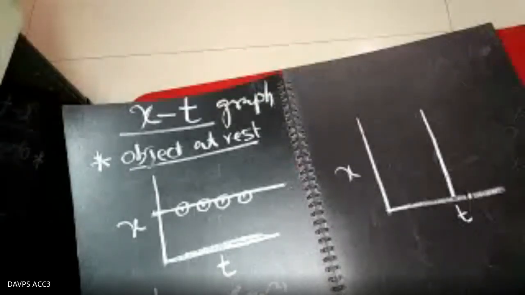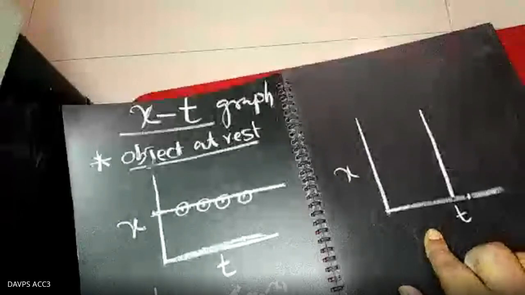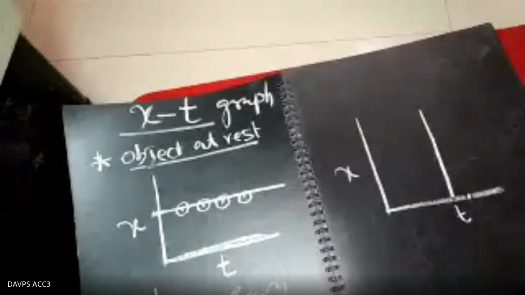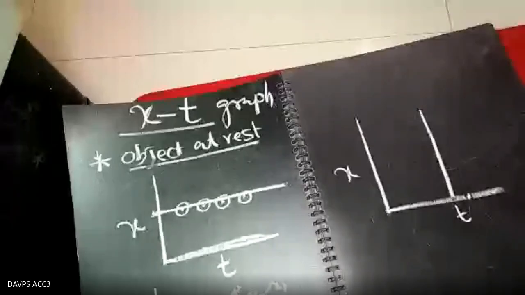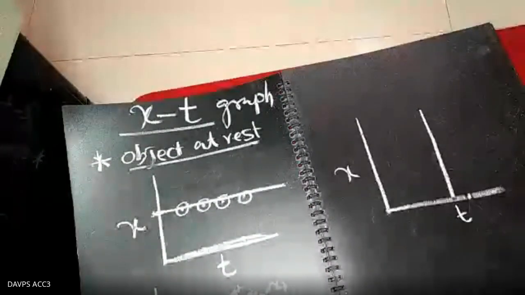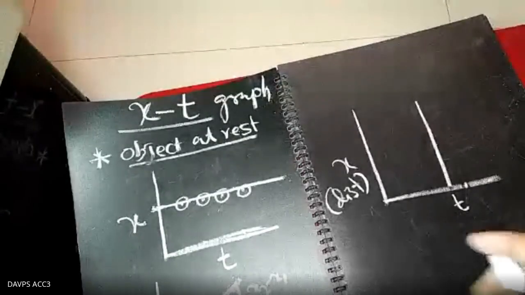Suppose it is x and t, and the graph is a straight line. What will be the nature of the motion if the graph is plotted like that, because the xt graph we can plot in any way? Distance and time. Just analyze and discuss the graph.